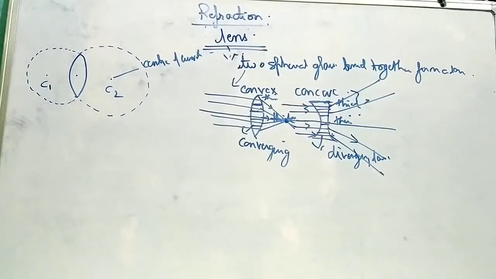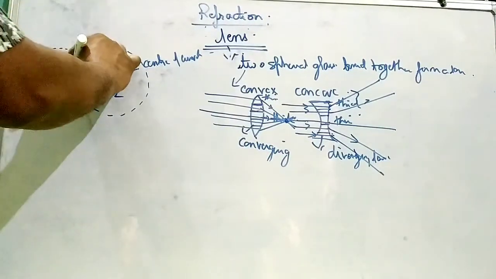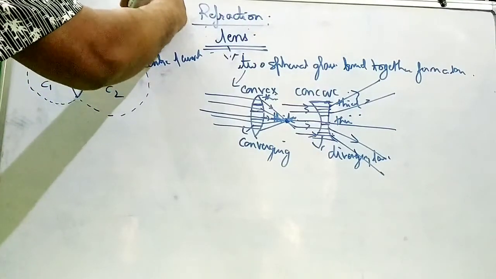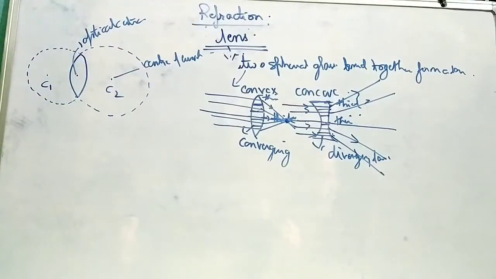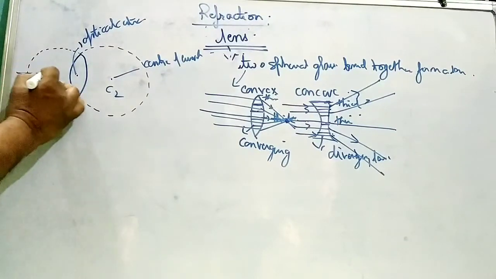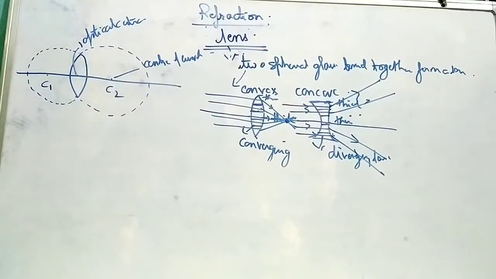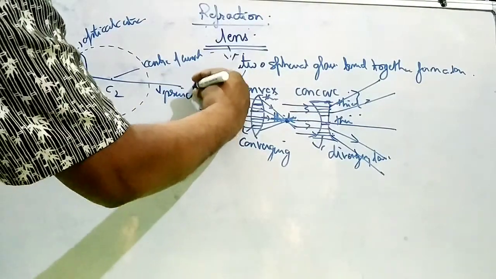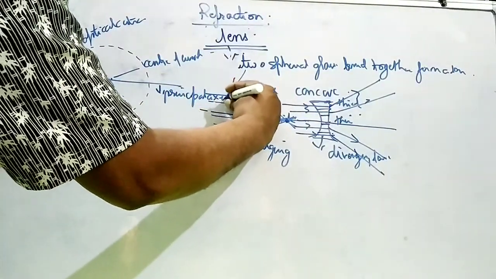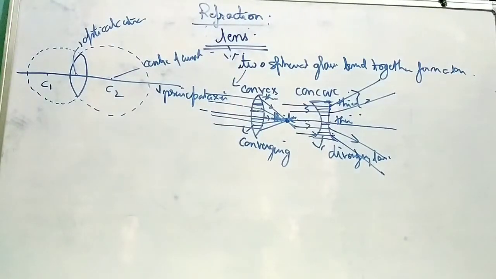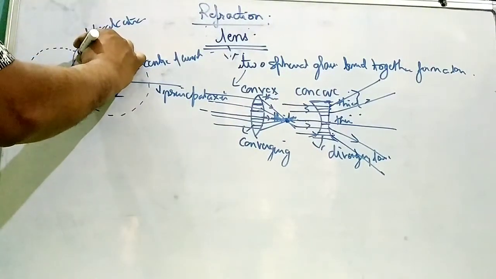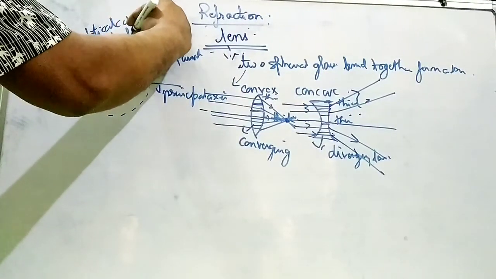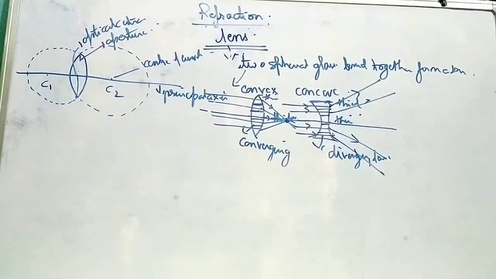The center of the lens is called the optical center. The line passing through the first center of curvature, the optical center, and the second center of curvature is called the principal axis. The diameter is called the aperture.